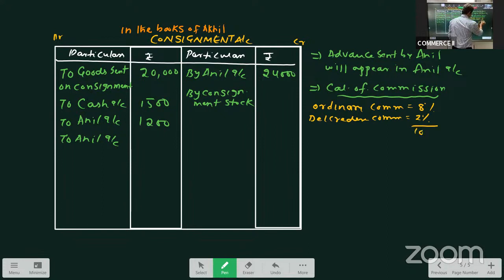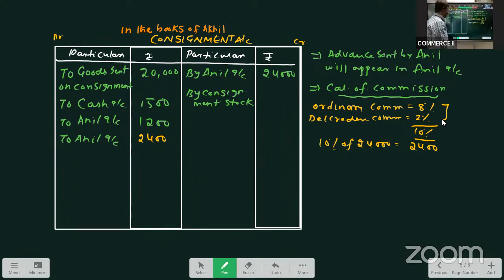So totally 10%. So 10% of 24,000, that is 2,400. So this is how we have to calculate. Simply add these two, take 10% on sales.